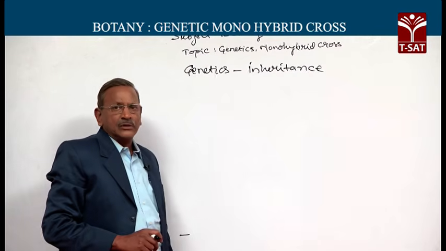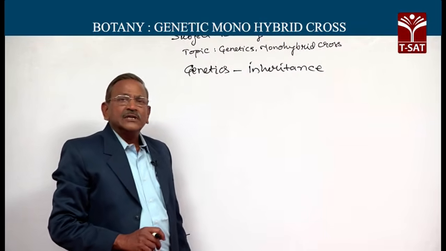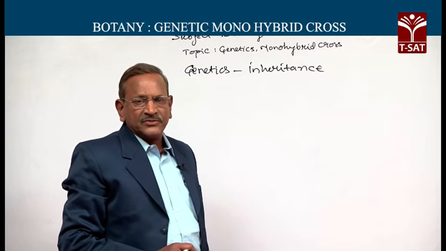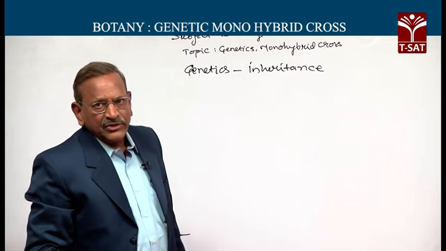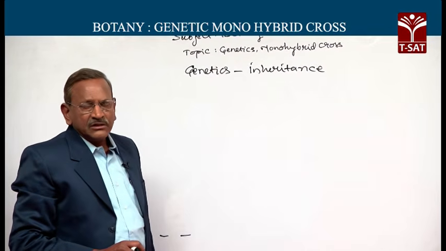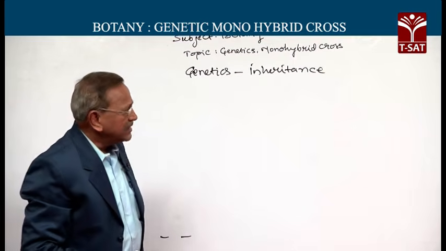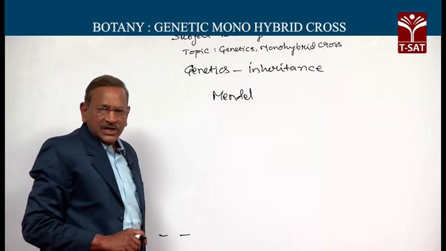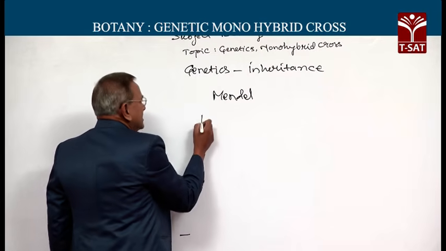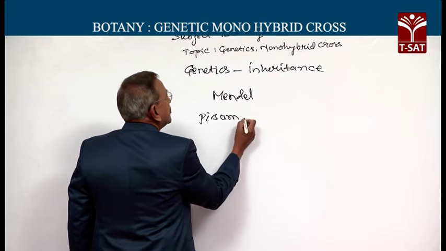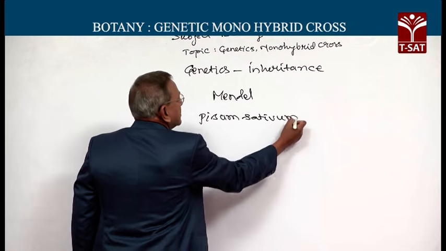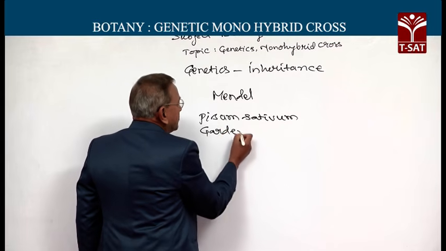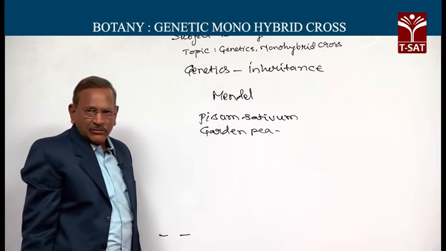Our ancestors also knew about both inheritance and variation, but they didn't know the scientific basis for the phenomena. The scientific basis for inheritance and variation was for the first time revealed by Gregor Mendel, an Austrian monk teaching biology. He selected Pisum sativum, the garden pea plant, for his experiment. Garden pea plant is the common name. Pisum sativum is the scientific name.